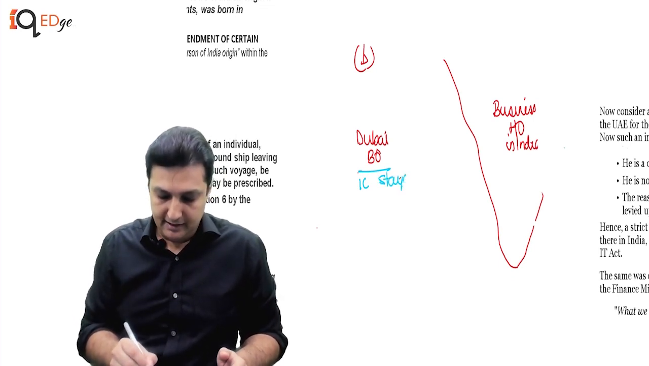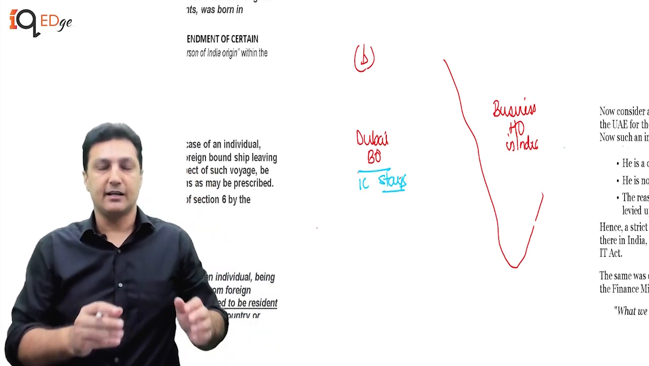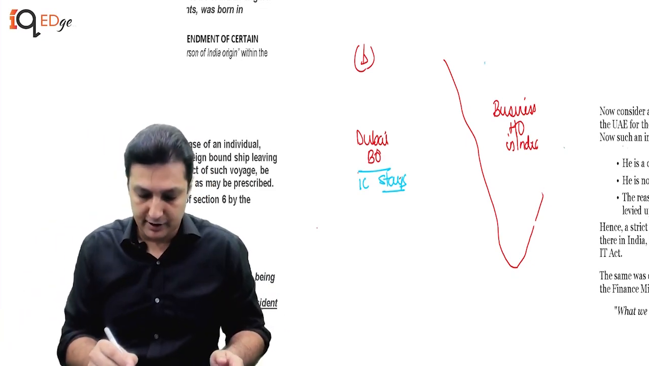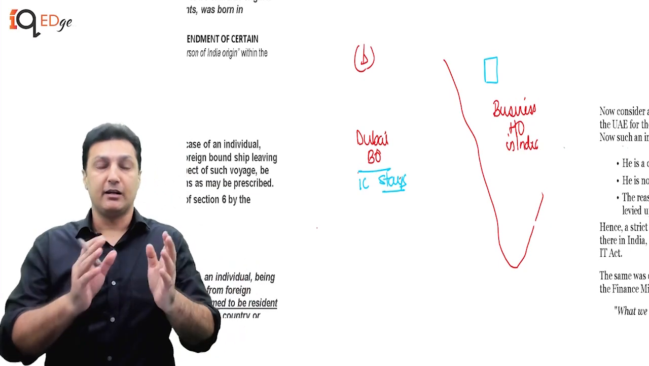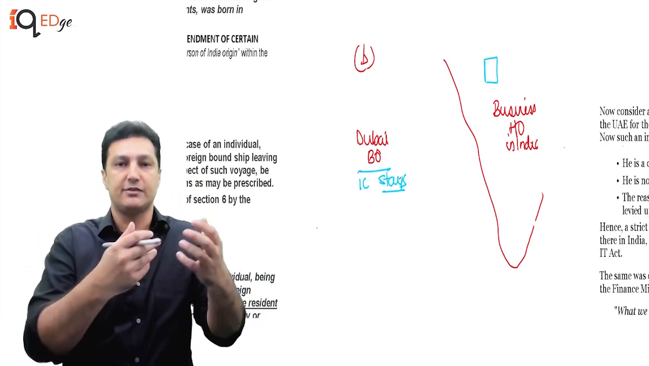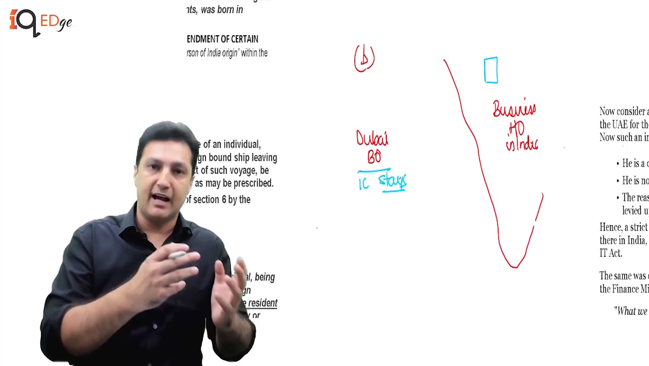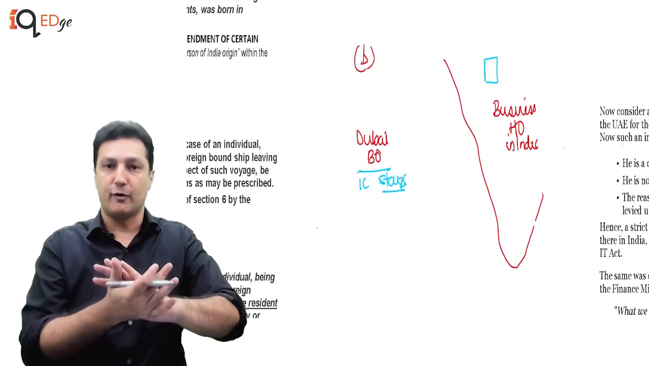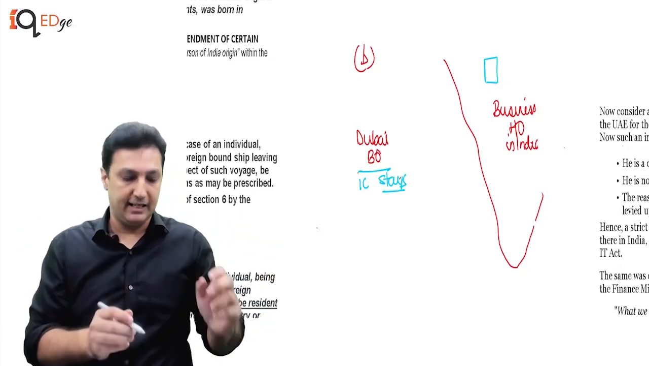He has his children in school in Dubai. He has his house in Dubai. He also has a house in India. He keeps coming and going, but from the facts of the case, he can prove that his main residence is in Dubai because his children are in school in Dubai. His wife is also teaching in Dubai and so on. So from the facts, we know his basic stay is in Dubai.